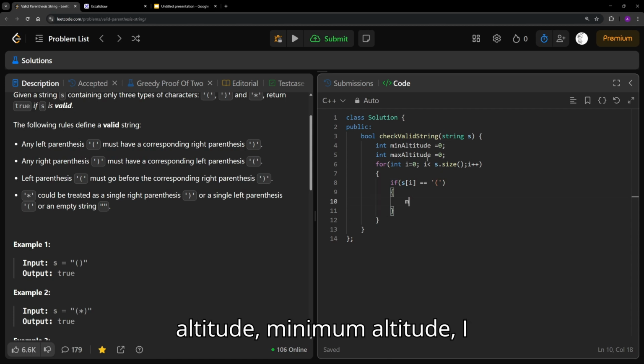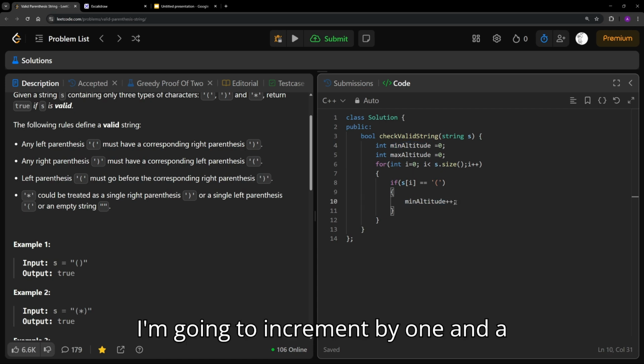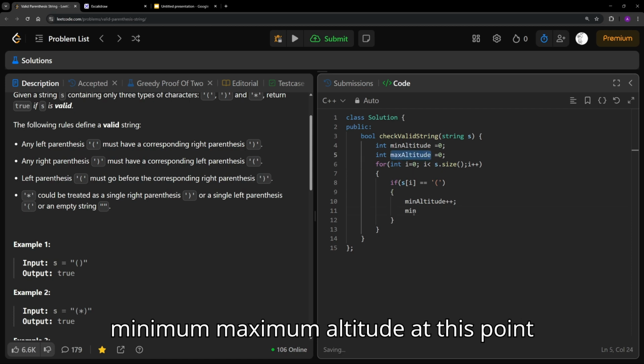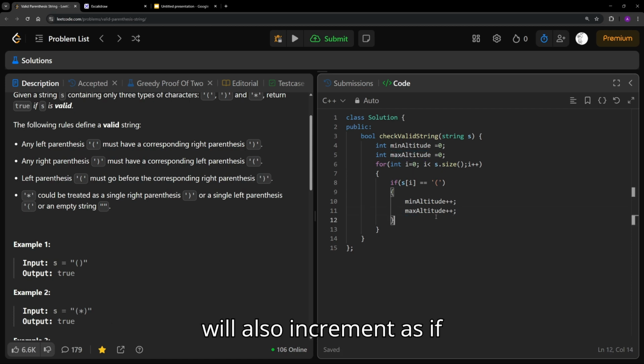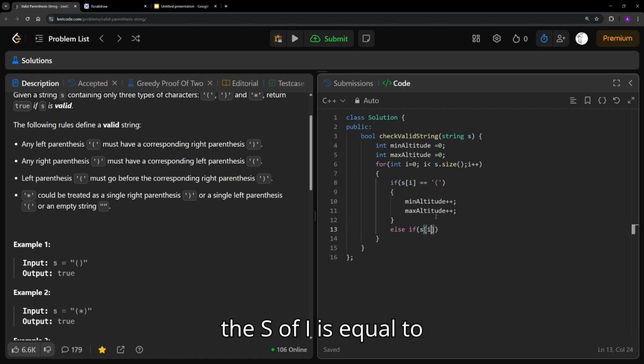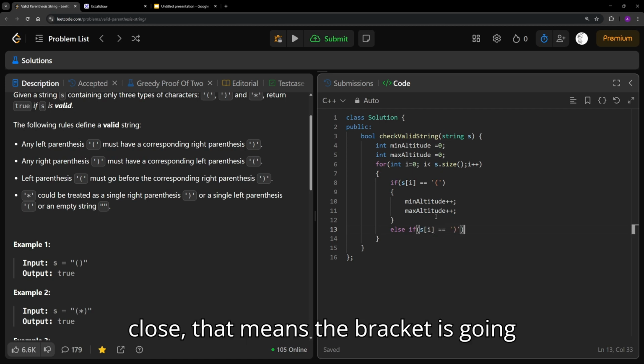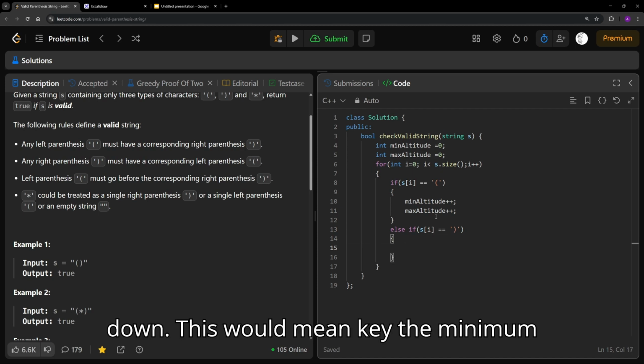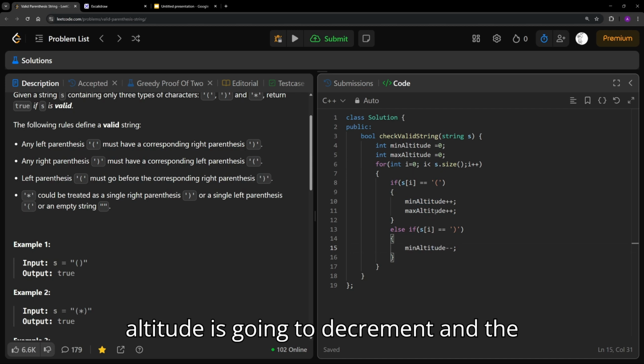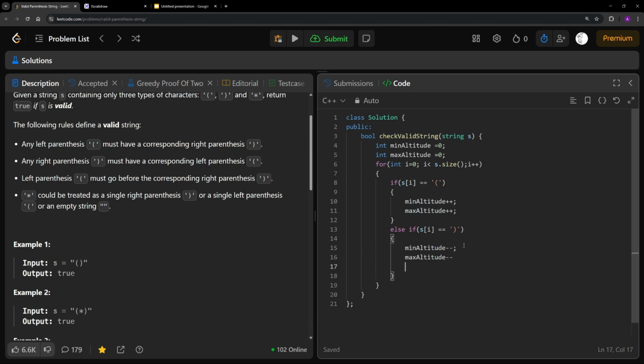So our minimum altitude is going to increment by 1, and the maximum altitude at this point will also increment. Else, if s[i] is equal to a closing bracket, that means the bracket is going down. This would mean the minimum altitude is going to decrement and the maximum altitude is going to decrement as well.